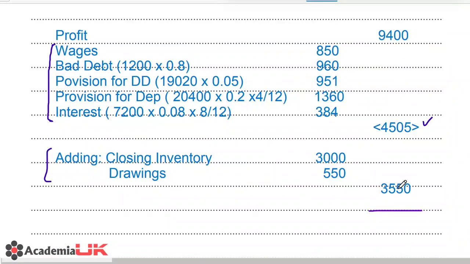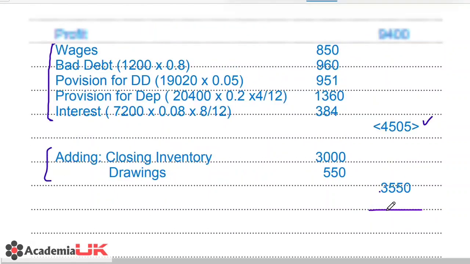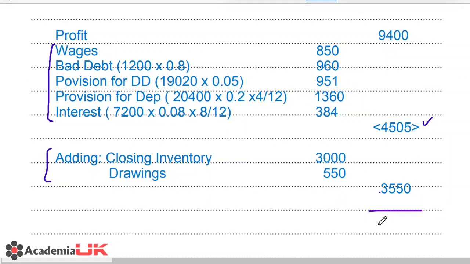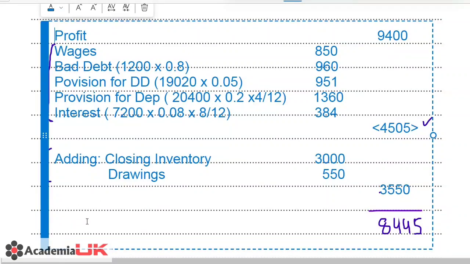So if we simply add this amount and deduct 4505, so 9400 minus 4505 and add 3550, that will give us a profit of 8445. So our revised profit for the year will be 8445. Now we can also label this as our revised profit.